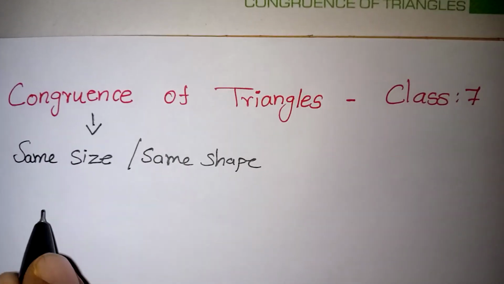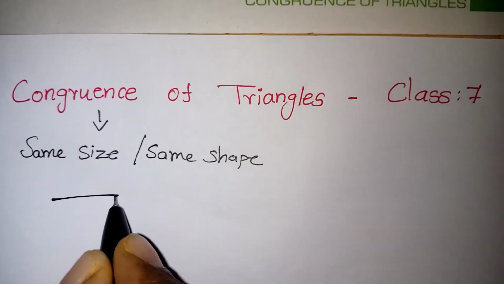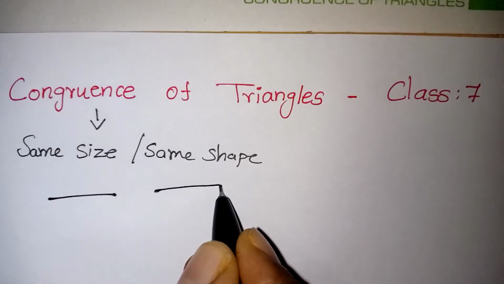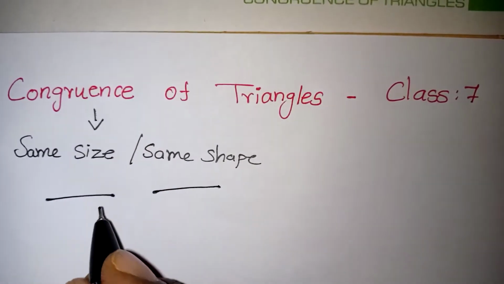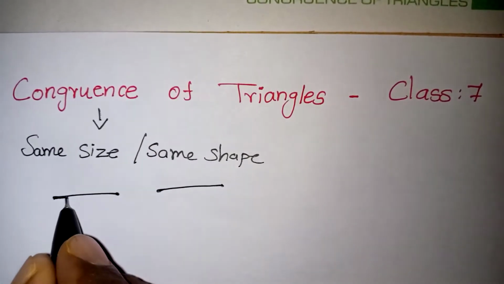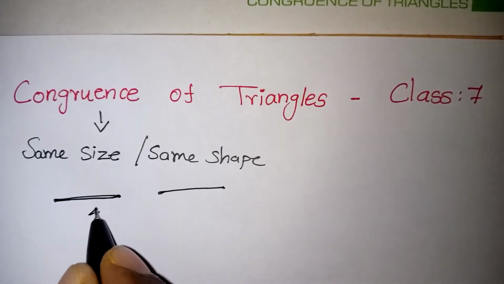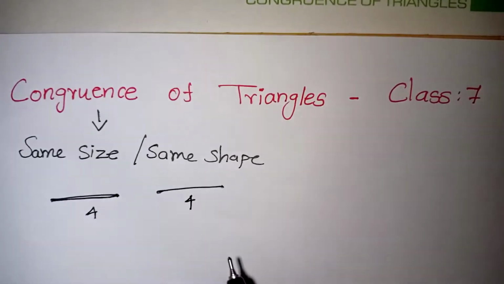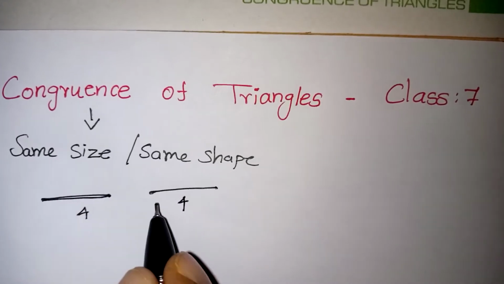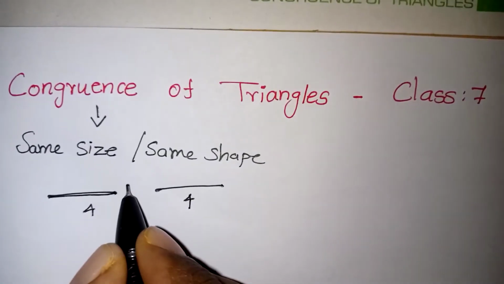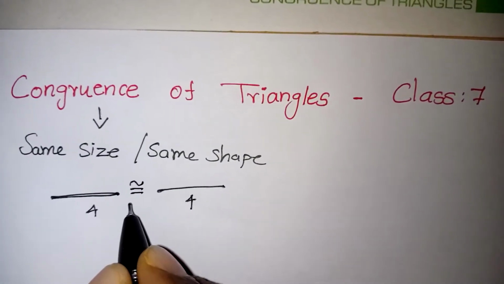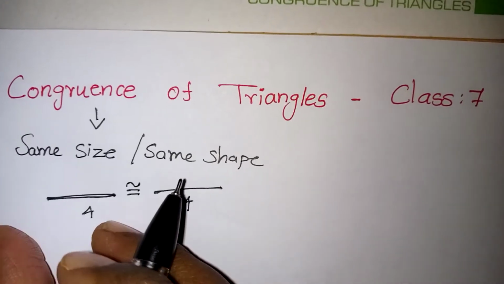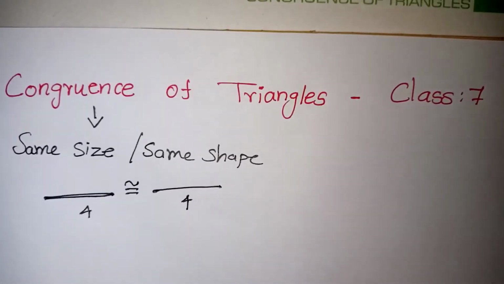For example, if we take two line segments, they will be called congruent whenever they have the same length. For example, this is 4 centimeter, and this is also 4 centimeter. Then we can say that these two are congruent. Congruence has a symbol like this. So this line segment is congruent to this line segment.